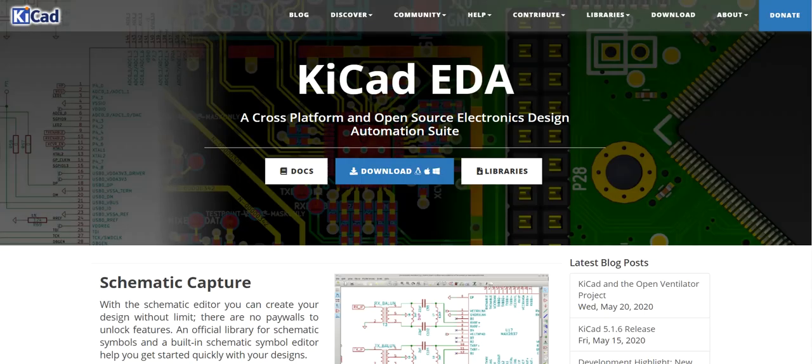Here the third software is KiCad. Here you can design the PCB, the printed circuit board. If you are working on the PCB side, meaning the hardware side, you can easily design the model of that circuit here. This is open software. You can easily find it and download it. This is free, and other PCB software are heavy software.